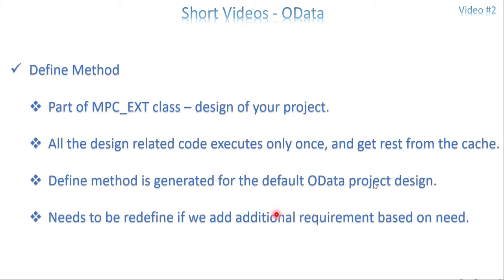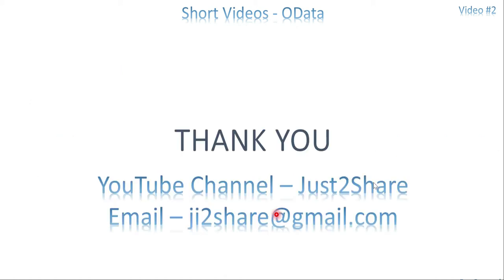So whenever you have to redefine it, instead of simply writing the code, the idea is this is not part of the design, so I need to make it at the runtime. That is the only reason I'm going to redefine my define method. The code is very simple, no need to copy paste it, just understand and make use of it. Then it's very easy to implement in your future projects as well. Okay, and I think that is most of the things I covered.